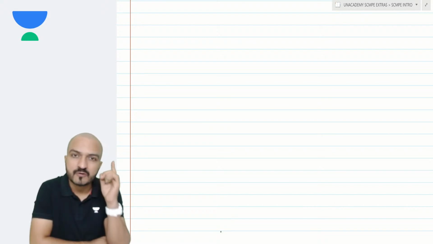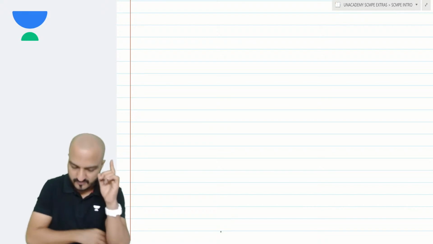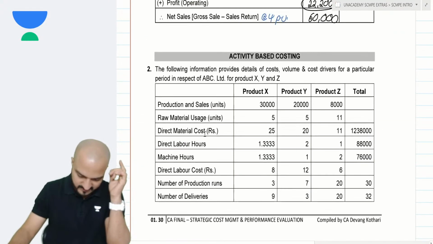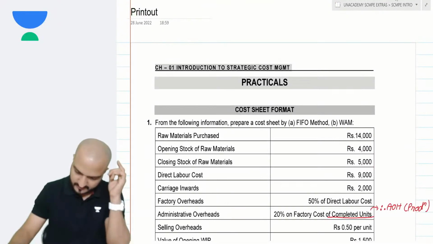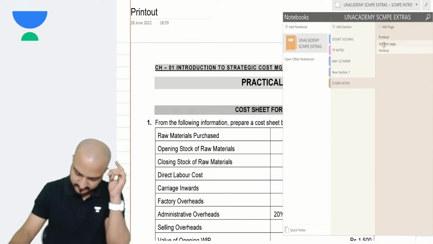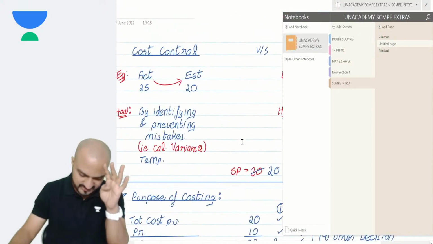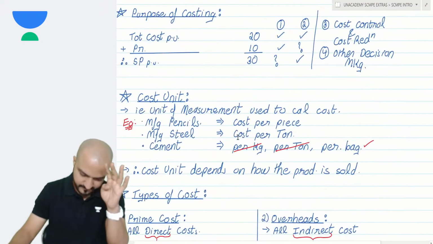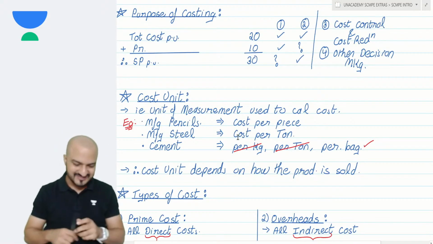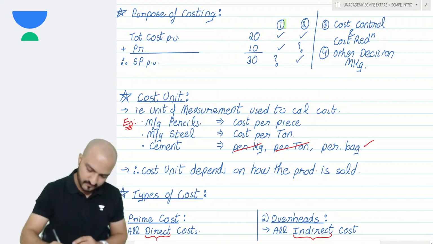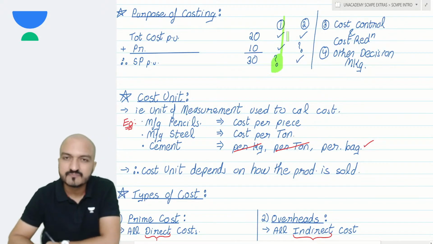What was the purpose of my costing subject? Yesterday we discussed four main purposes. Purpose number one is to determine selling price.